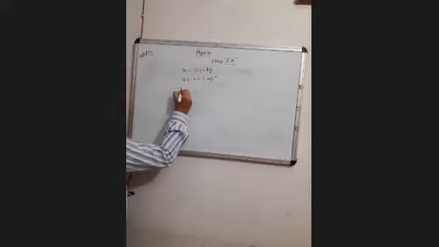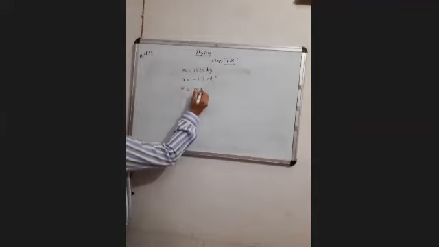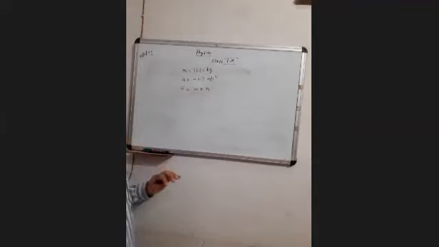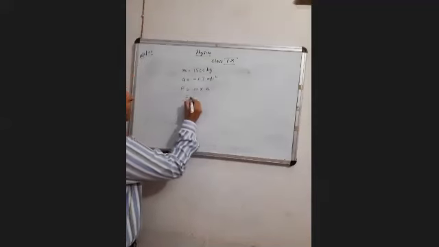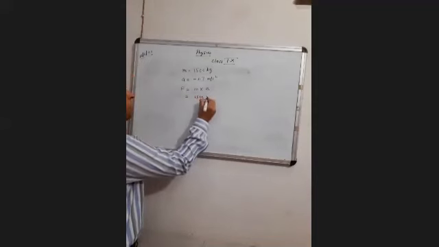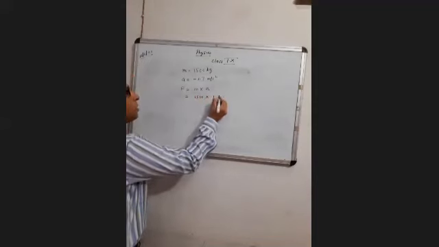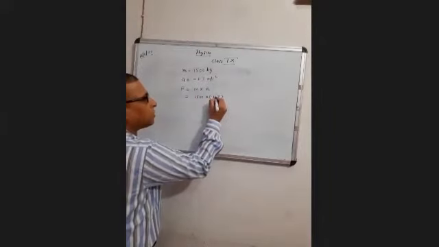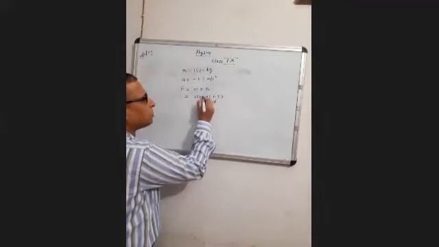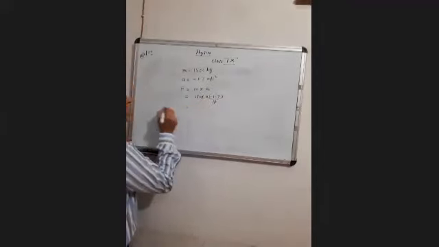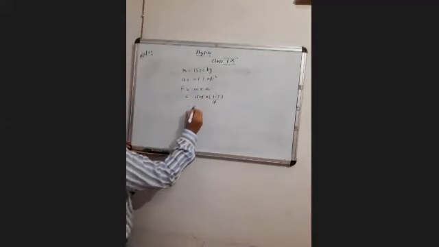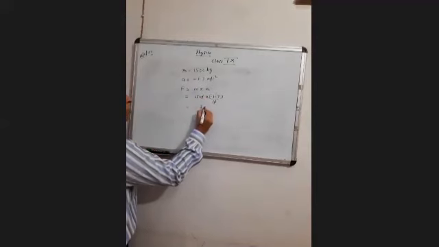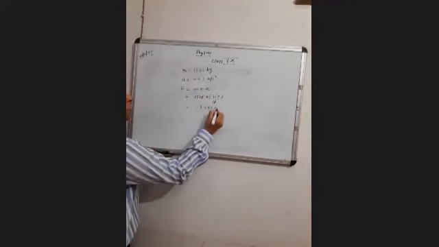We have to find F. I'm using the same relation. F is M into A. Then M is 1500, putting the values, multiply minus 1.7. I'm removing the decimal. 10 will be there. Zeros will be cancelled out. Then 15 into 17 gives minus 2550 Newton.